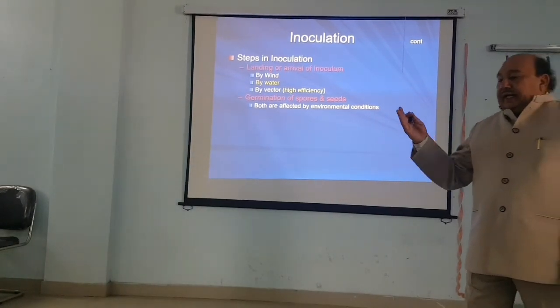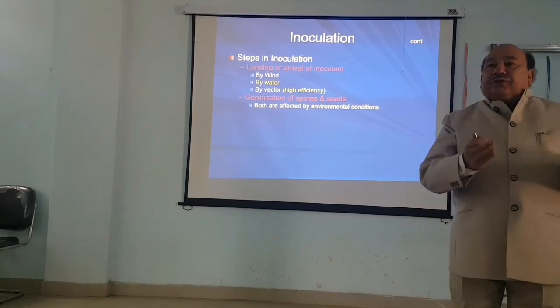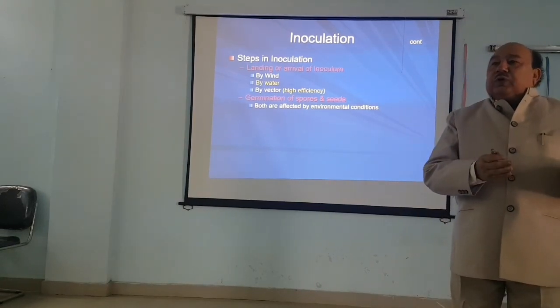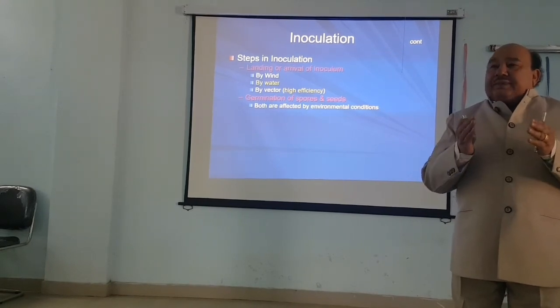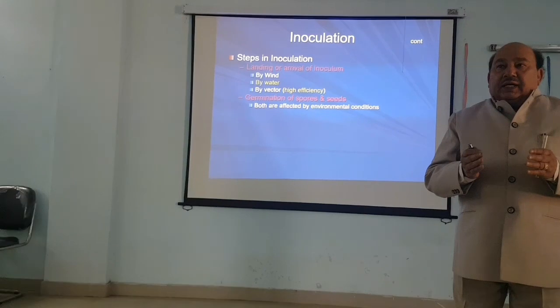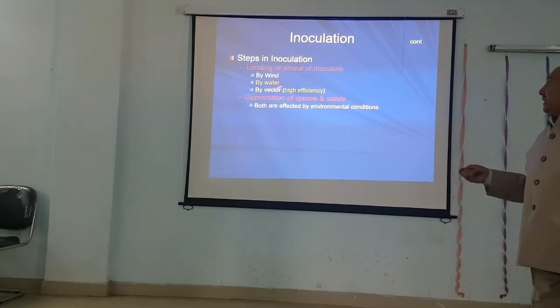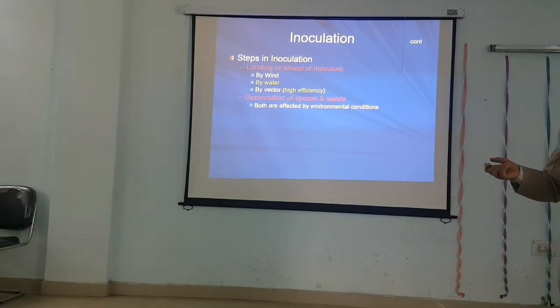Because once an inoculum comes into the vicinity of the field, how will it reach the host surface, and how is it trapped by the host surface? There the condition of the host is also important along with the germination. Suppose the host is hairy, it will be trapped within the hairs, and so the inoculum will remain present there.